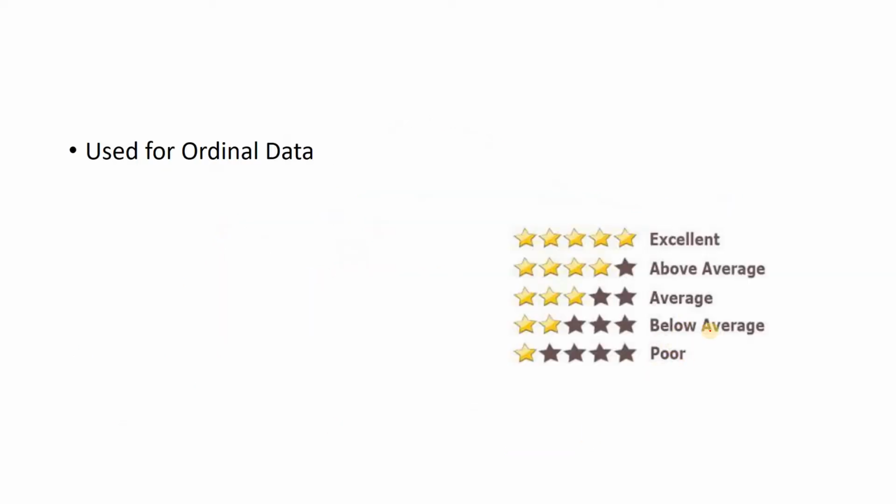One more example I can tell you is movie rating: poor, below average, average, above average, excellent. Poor maps to 1, below average to 2, average to 3, above average to 4, and excellent to 5. Now the problem in computing correlation for this kind of ordinal categorical data is that you cannot simply do addition and subtraction between different levels. Between excellent and above average the difference is 5 minus 4, which is 1, and between below average and poor the difference is 2 minus 1, which is also 1.